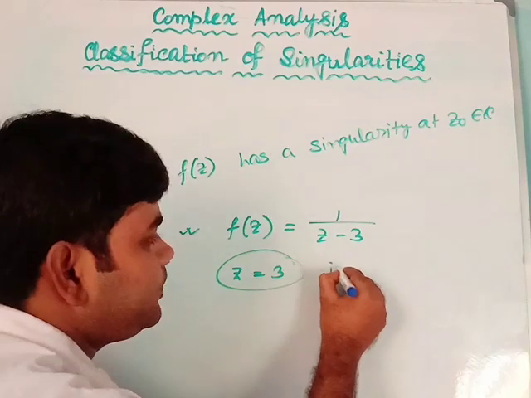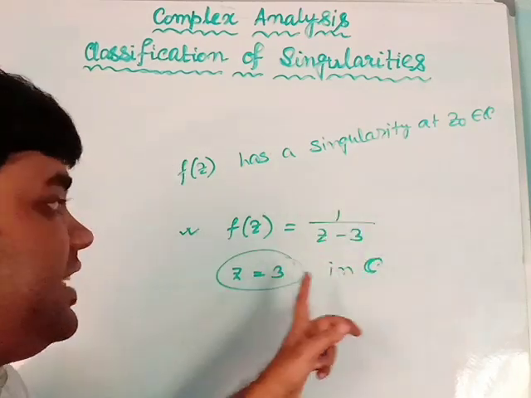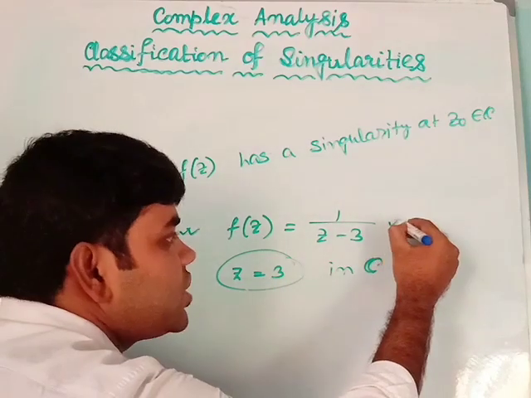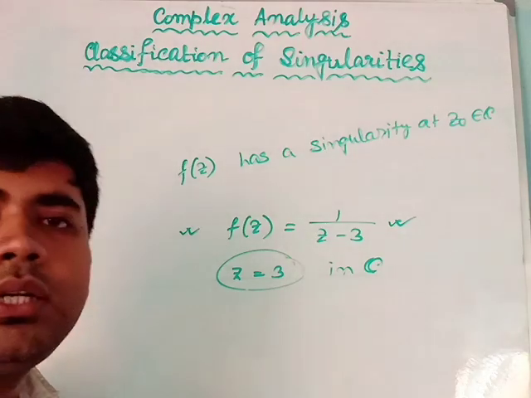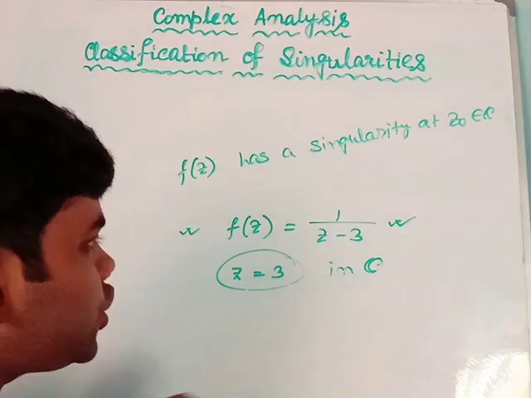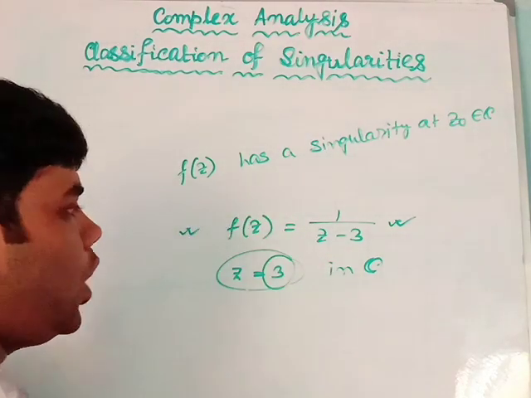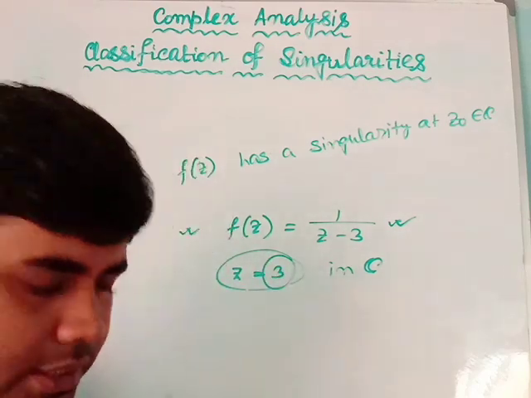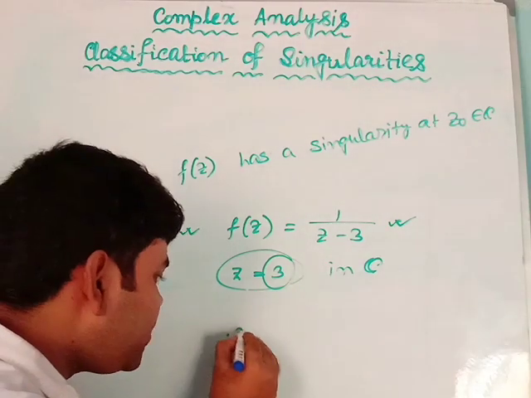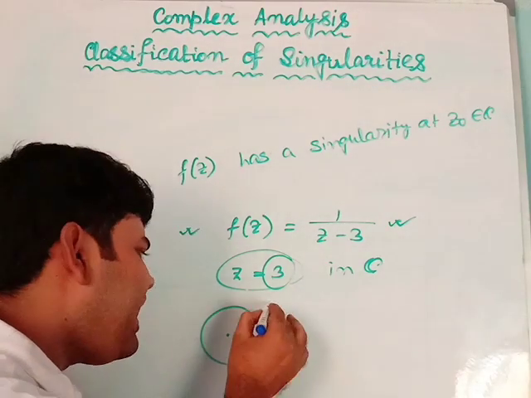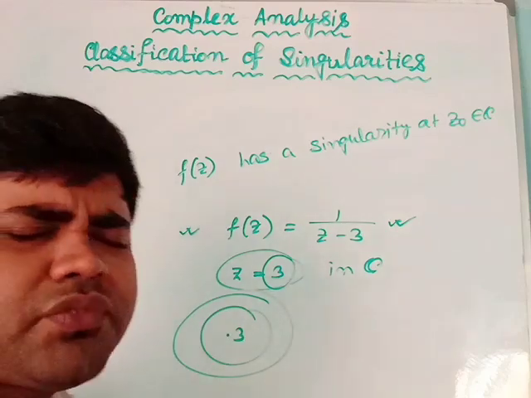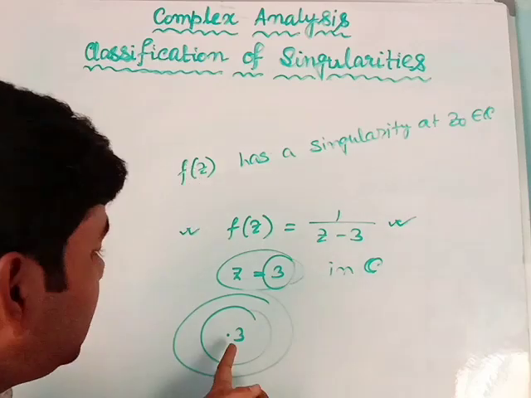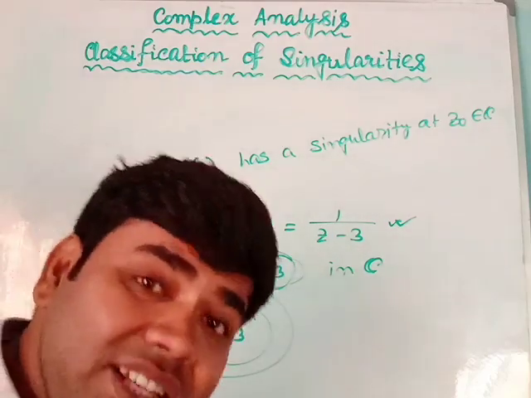Okay, in the complex plane C, there does not exist any other singularity other than z equals 3. So this 3 will be called an isolated singularity of the function f(z). This is an isolated singularity, because if I take the point 3, I can have plenty of neighborhoods of 3 which do not contain any other singularities of f(z). So this is isolated singularity.